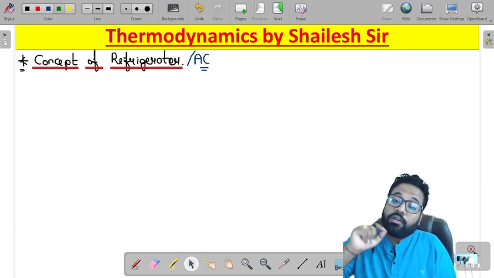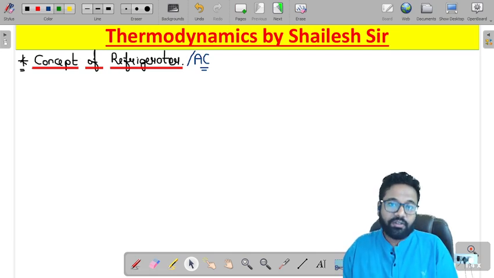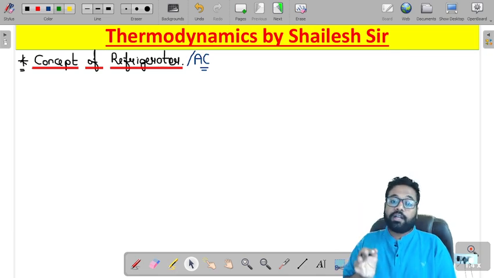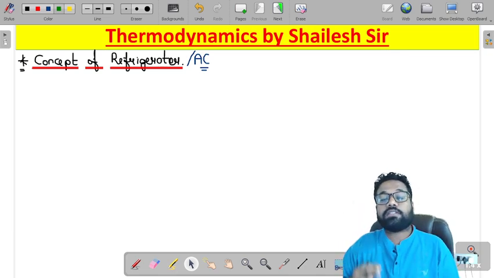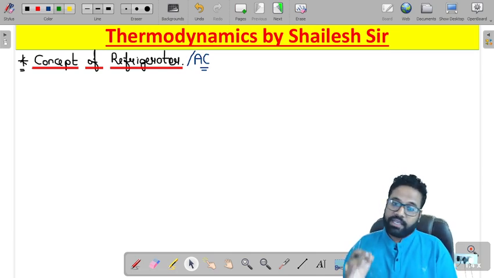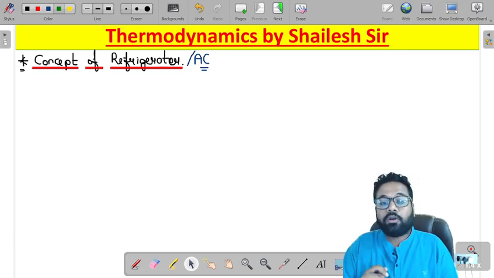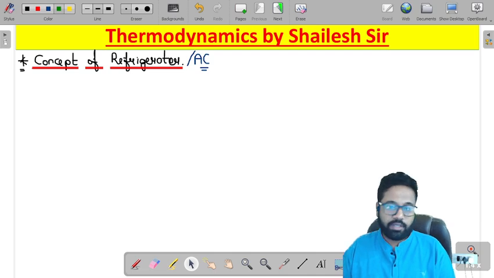But if I want to do the opposite, then I will have to provide some form of energy. So Clausius' statement was that it is impossible to transfer heat in a cyclic process from low temperature to high temperature without taking any work from an external source. Without taking any work from the external source, heat cannot flow from low temperature to high temperature. Naturally, heat will always flow from high temperature to low temperature.